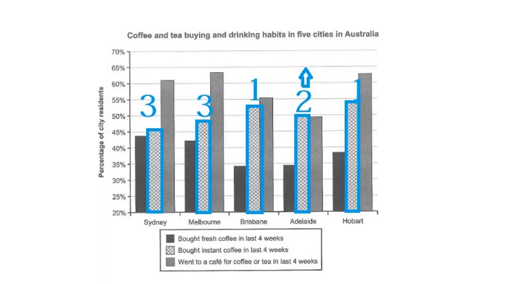Then on to our instant coffee paragraph. Again, we'll use the same structure. We'll have a sentence about the highest cities, Brisbane and Hobart. Then we'll go on to Adelaide second, and then special case, it's the highest. And then on to the 2 bottom numbers or percentages, Sydney and Melbourne.